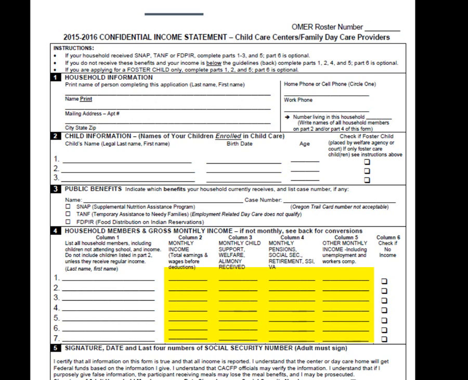Parents or guardians must enter 0 or mark the box in column 6, check if no income, in Section 4 for all household members listed. The CIS is considered incomplete if the section is left blank without other categorical eligibility information entered in Section 3.